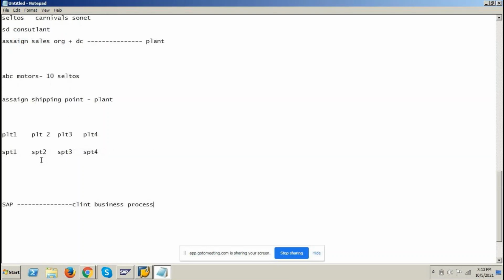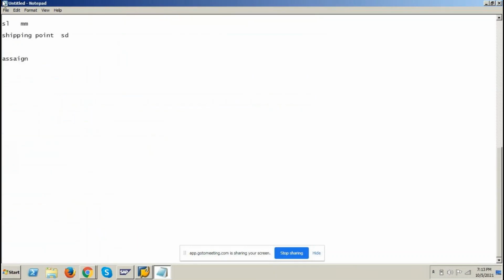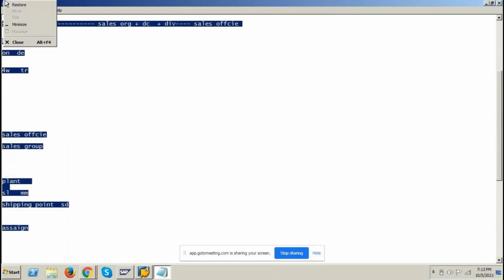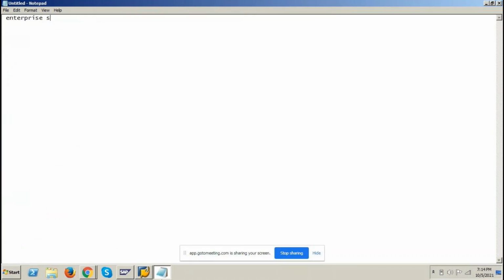Okay. So once again, I am teaching you, Amma. So once again, what is the topic we are learning right now? Enterprise structure. Okay. What is enterprise structure? Enterprise structure మనం ఏం చేస్తామంటే క్లయింట్ యొక్క ఎంటర్ప్రైజ్ ఎలిమెంట్స్ ఆర్ ఆర్గనైజేషనల్ ఎలిమెంట్స్ ని SAP లోకి మ్యాప్ చేస్తాము. గుర్తుంచుకోండి అమ్మా. If client want to implement SAP, if Kia Motors want to implement SAP, okay, you need to map the client's business process into SAP. Okay, that mapping will be done in enterprise structure. What are the client enterprise elements you are mapping in SAP?